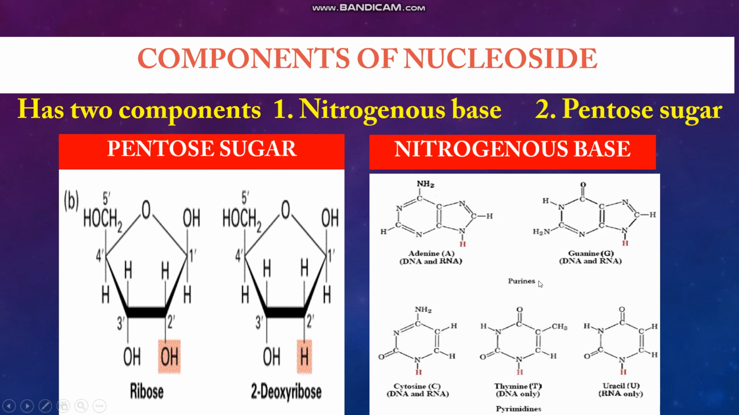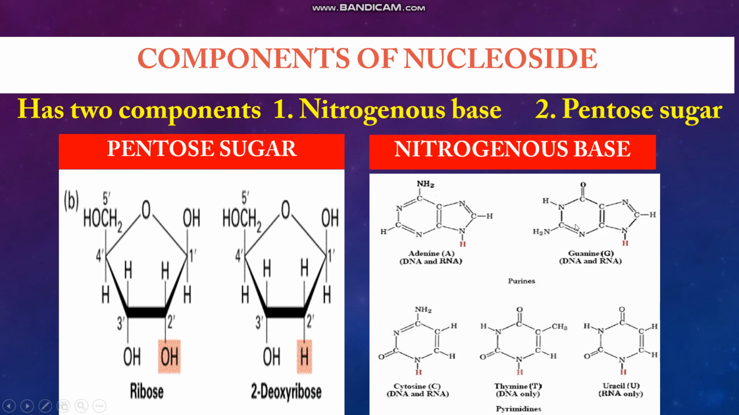Next is the nitrogenous base. Nitrogenous bases are of two types, purines and pyrimidines. Purines are adenine and guanine. Pyrimidines are thymine, cytosine and uracil. In DNA, the thymine is present, but it is absent in RNA, and instead of thymine, uracil is seen in RNA.